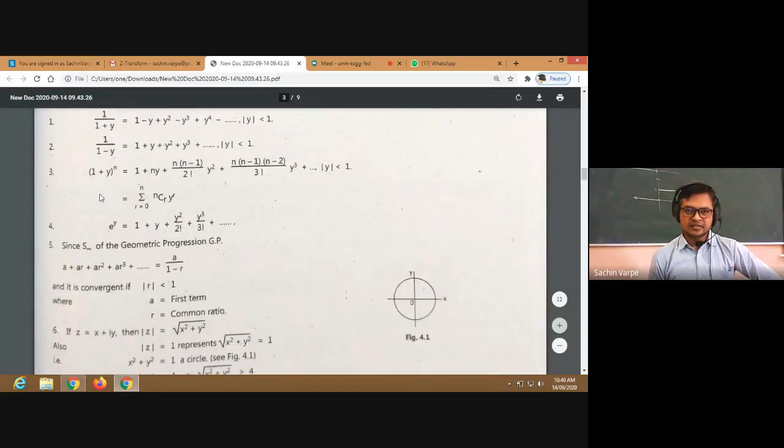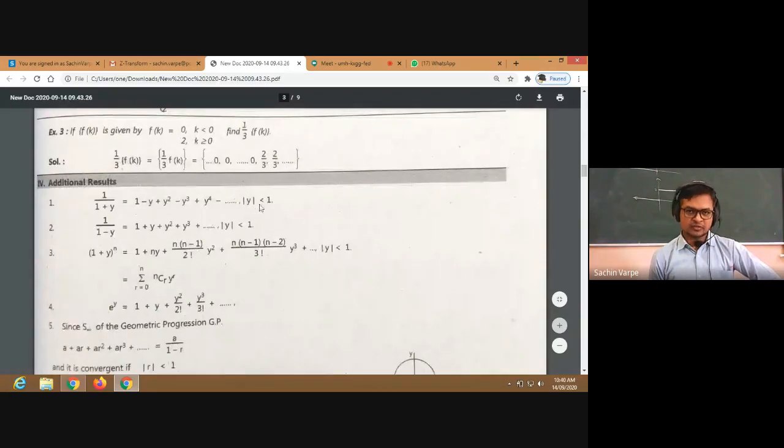These are additional results which we are going to actually use while solving the questions. We have used these representations in the first chapter, actually, these expansions. 1 upon 1 plus PV we have denoted there, and here we are going to denote 1 upon 1 plus x or 1 upon 1 plus y, isn't it?